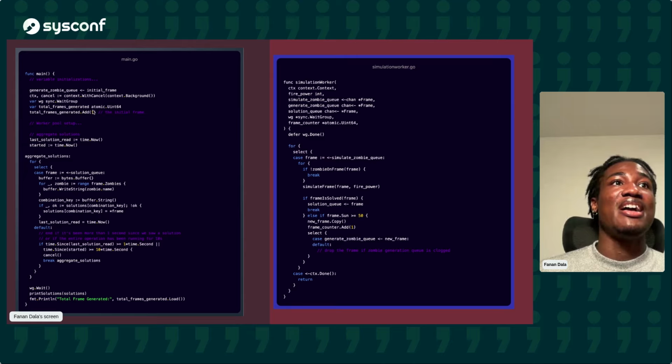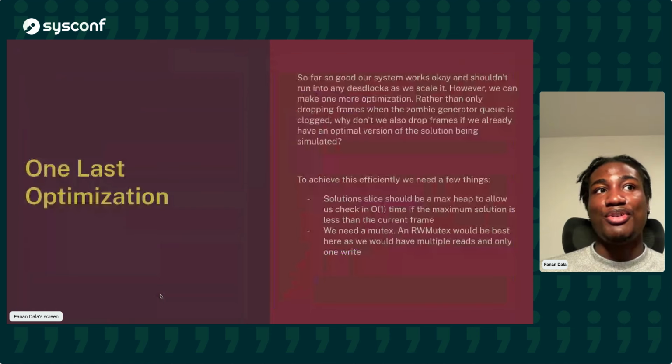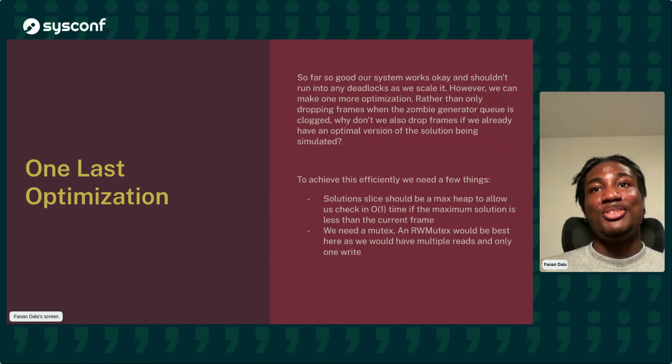So here we have our lockless atomic counter. Anytime we want to add a frame, we just call the add method. Same thing here in the simulate zombie queue frame counter, add one. Once we're done, we call the load method, and that helped me solve the problem. Now everything was going good. We're counting frames, we don't have any deadlocks, but I wanted to do one last optimization.